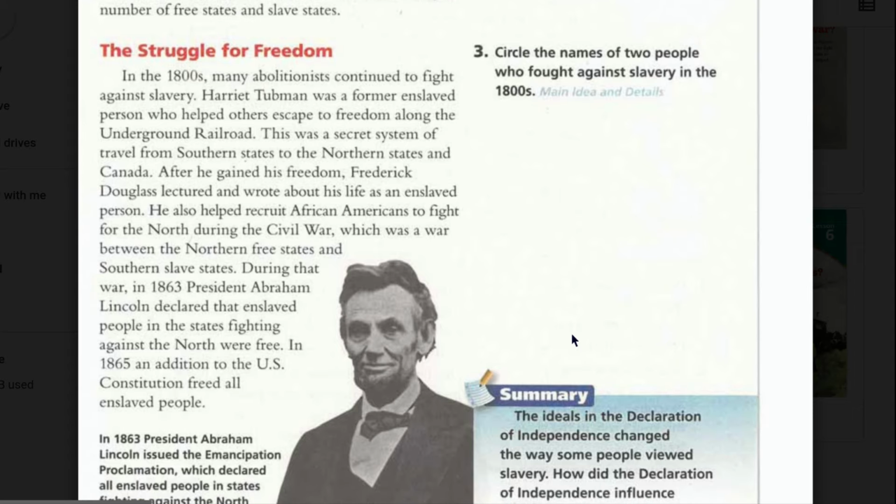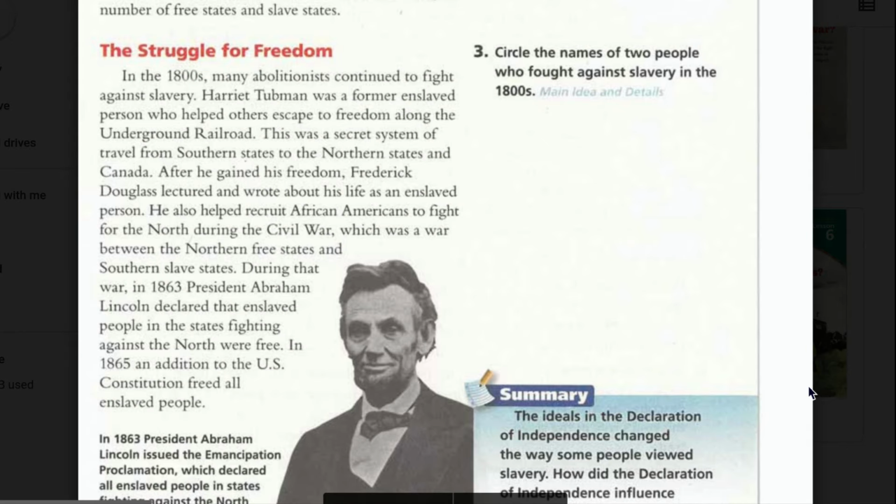The struggle for freedom. In the 1800s, many abolitionists continued to fight against slavery. Harriet Tubman was a formerly enslaved person who helped others escape to freedom along the Underground Railroad. This was a secret system of travel from southern states to the northern states and Canada. After he gained his freedom, Frederick Douglass lectured and wrote about his life as an enslaved person. He also helped recruit African Americans to fight for the North during the Civil War, which was a war between the northern free states and southern slave states.